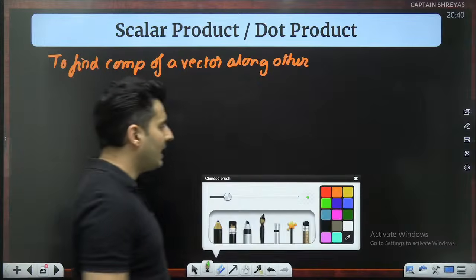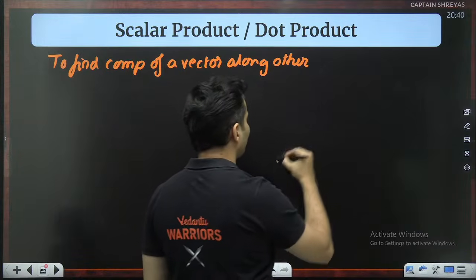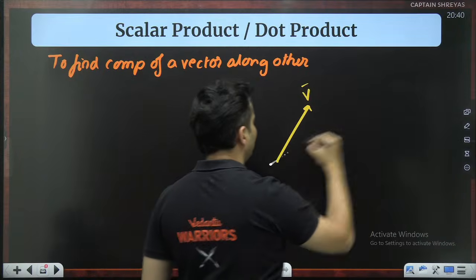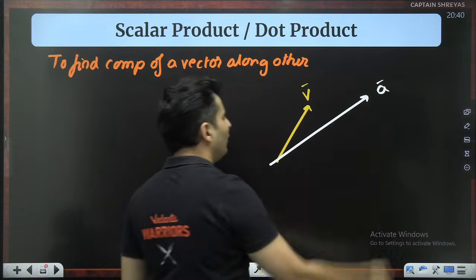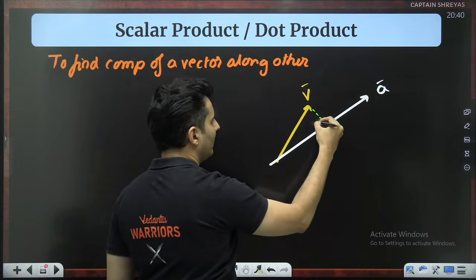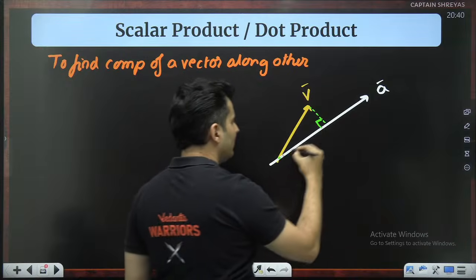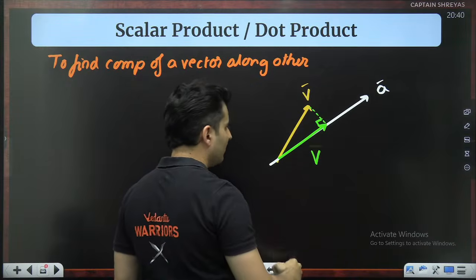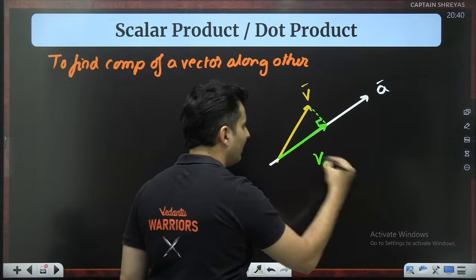But what if the direction is only something else? Example, imagine there is a vector v and there is some random other vector a, and I want to find the component of v along a. So basically I'm dropping a perpendicular like this. This becomes your v's component along a.